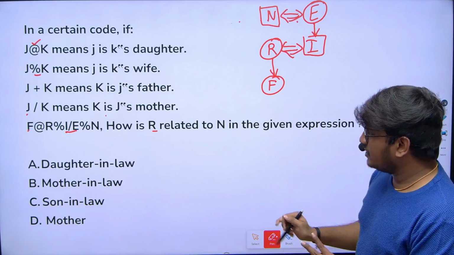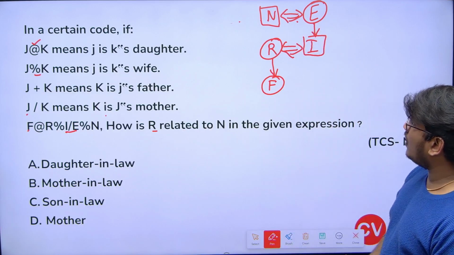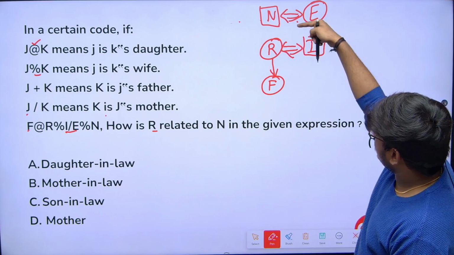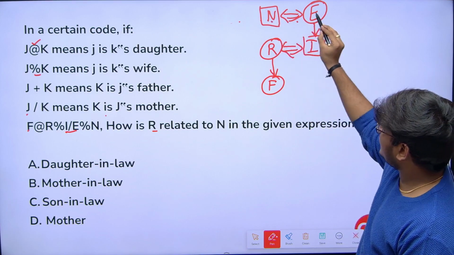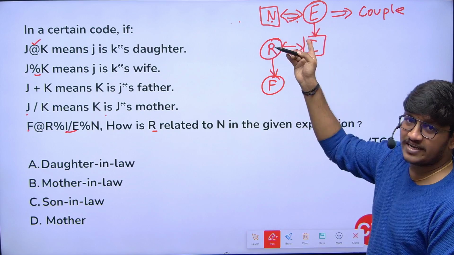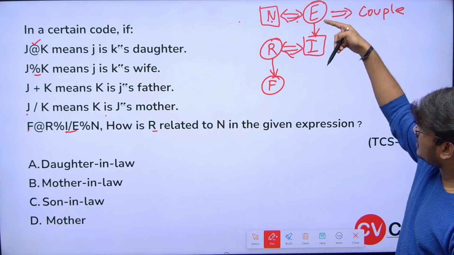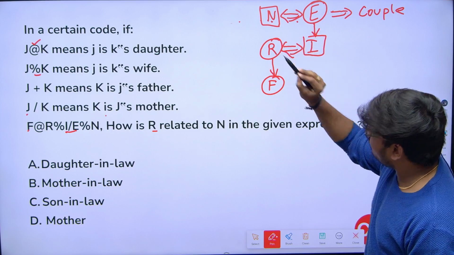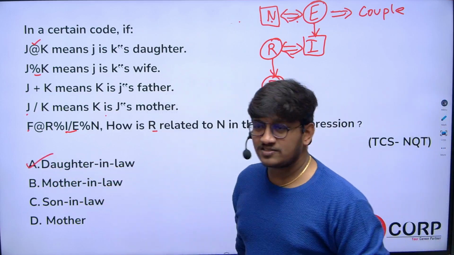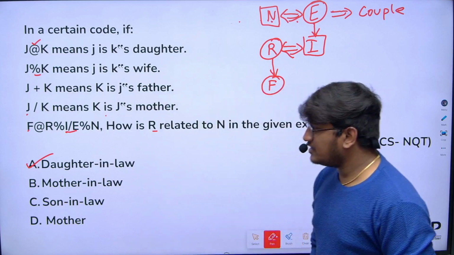The only thing you need to identify is how R is related to N. N and E are wife and husband, and their son is I. Now, son's wife: we call it daughter-in-law. So the answer is daughter-in-law. I hope you all are clear. Exactly, the answer is option A, daughter-in-law.